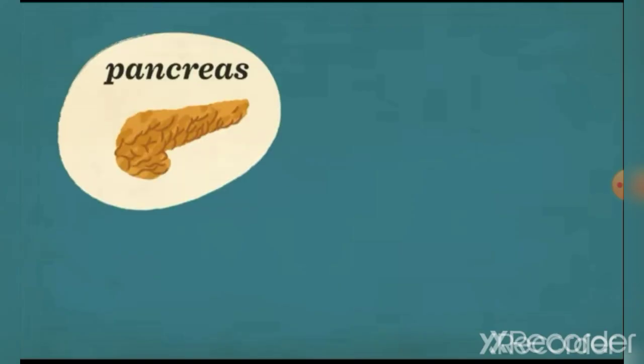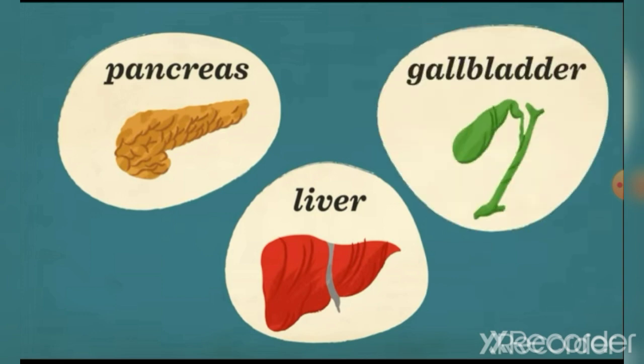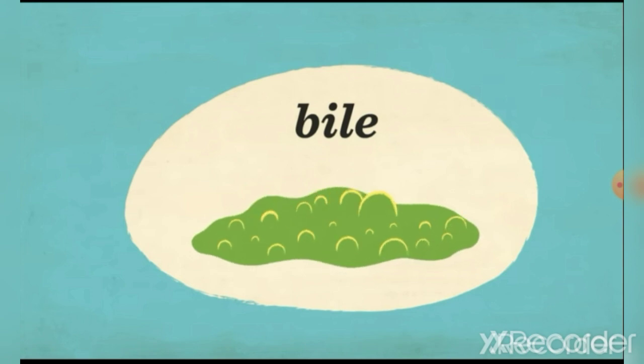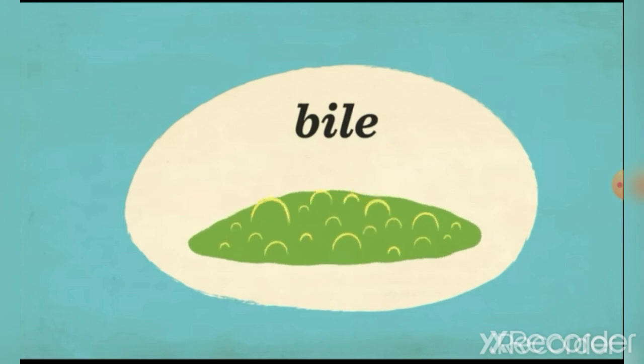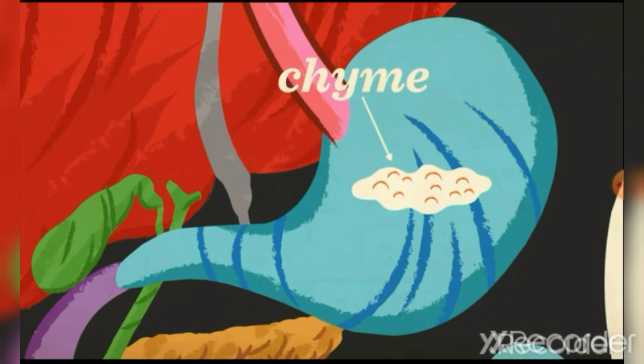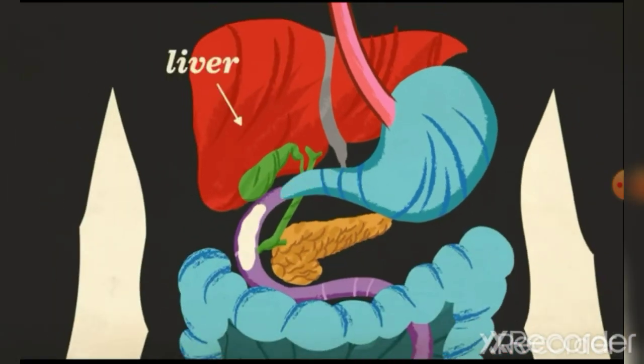At this stage, the pancreas, liver and gallbladder prepare their digestive juices and bile, a yellowish digestive liquid which digests fats. After 3 hours in the stomach, the bolus is turned into a liquid called chyme, which passes into the small intestine. The liver releases bile from the gallbladder and the pancreas releases pancreatic juice into the duodenum.